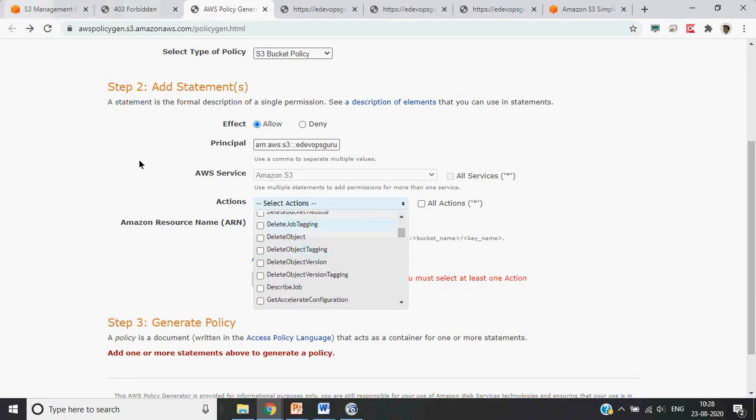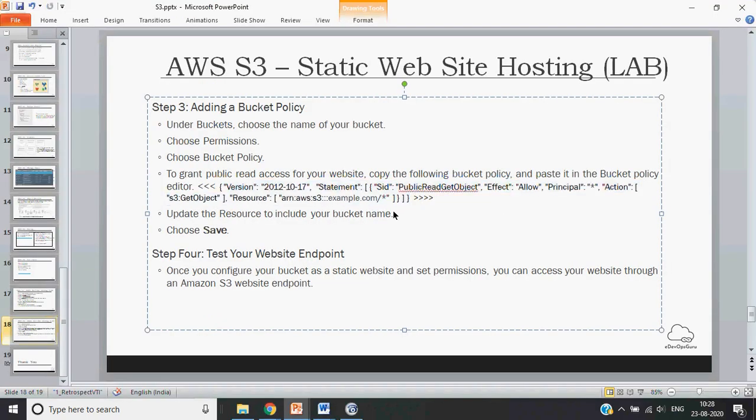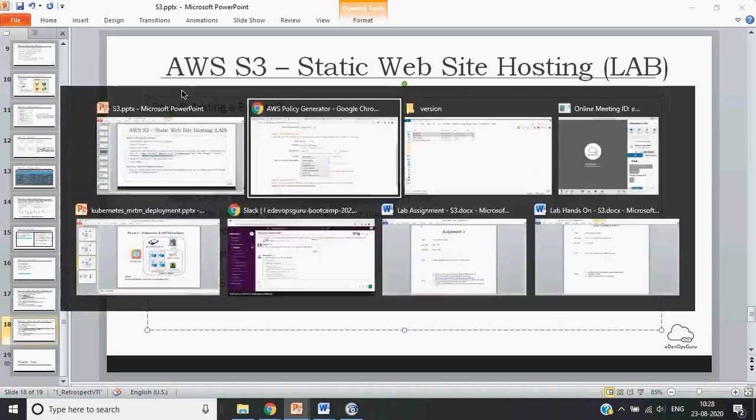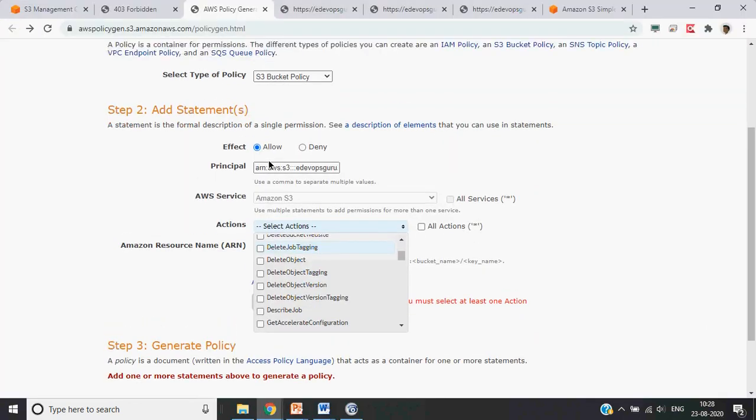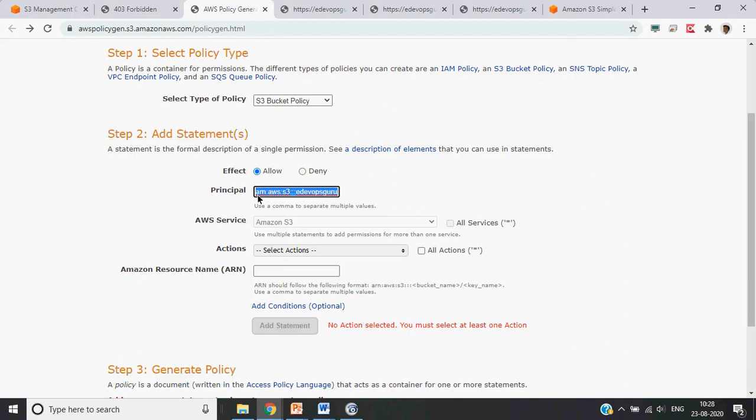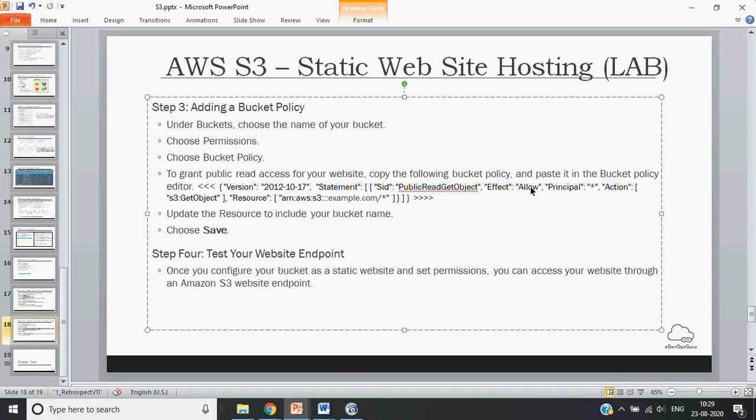So just coming to what actions we have given here. So principal, this is a resource. Okay, sorry, my mistake. Principal has to be the star. Let it be all. Resource name, that is the ARN which I just copied from there. Actions. Let's see actions here.